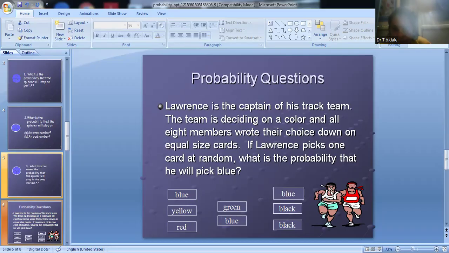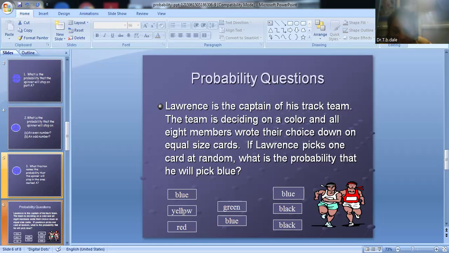Therefore, n of S is equal to 8. Lawrence first picks the blue card. The quantity of blue cards is 1, 2, 3. Then the probability is 3 by 8.